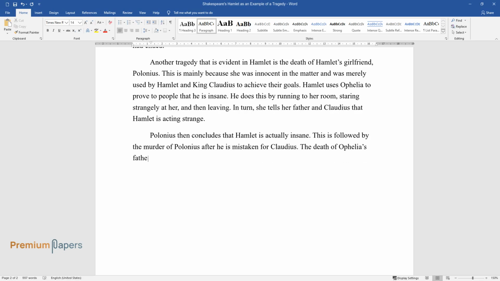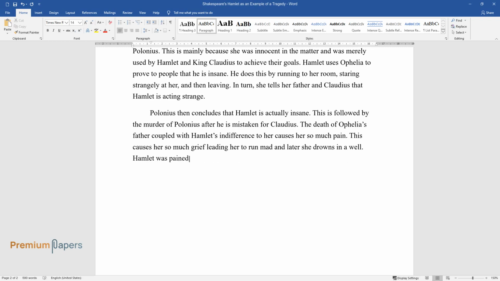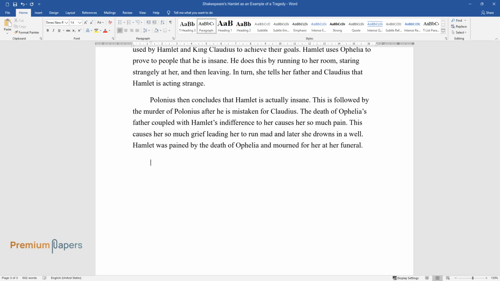The death of Ophelia's father, coupled with Hamlet's indifference to her, causes her so much pain. This causes her so much grief, leading her to run mad, and later she drowns in a well. Hamlet was pained by the death of Ophelia and mourned for her at her funeral.